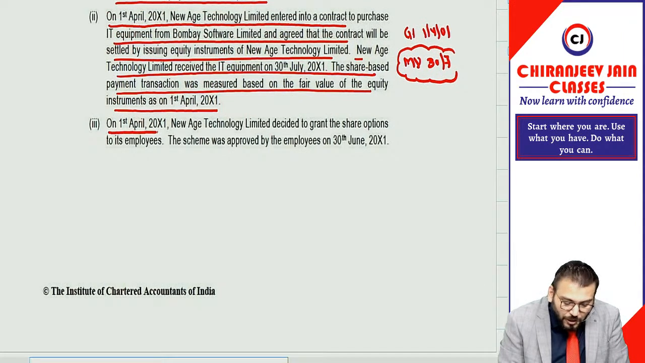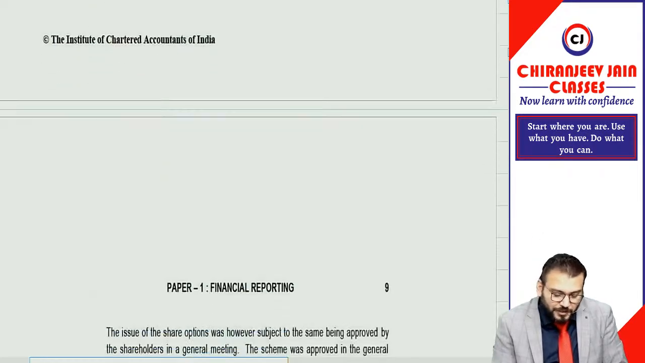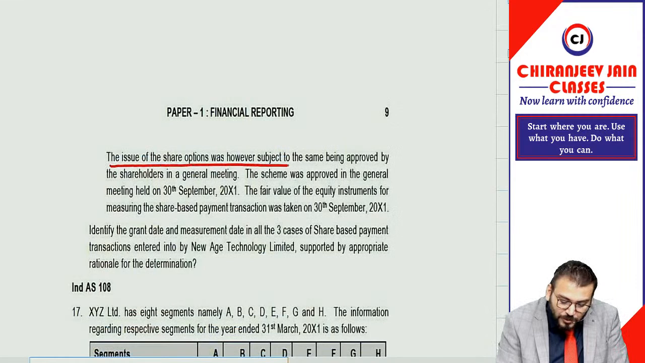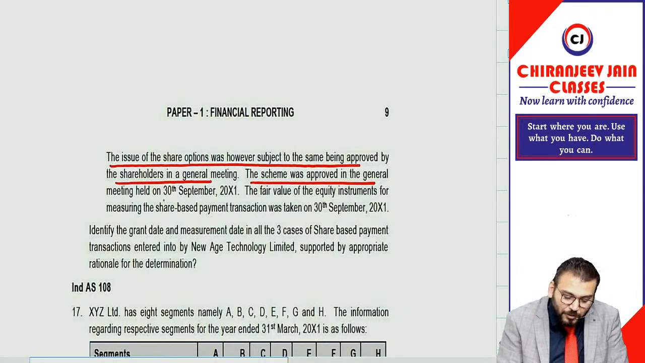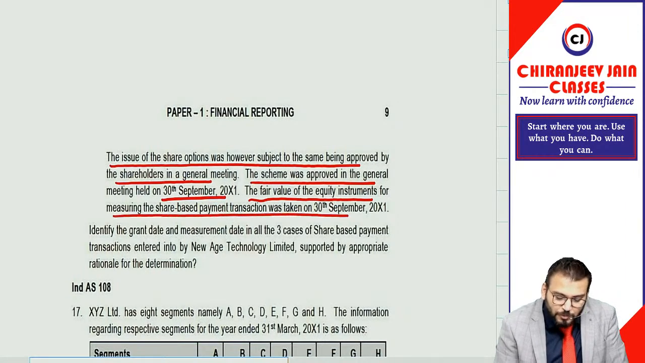On 1st April 2001, New Age Technology Limited decided to grant share options to its employees. The scheme was approved by the employee on 30th June. The issue of the share options was, however, subject to the same being approved by the shareholders in the general meeting. So approval is required. The scheme was approved in the general meeting on 30th September. So this becomes granted. The fair value of the equity instrument for measuring the share-based payment transaction was taken on 30th September. So this will be the measurement date.